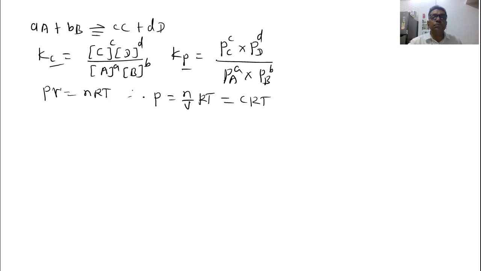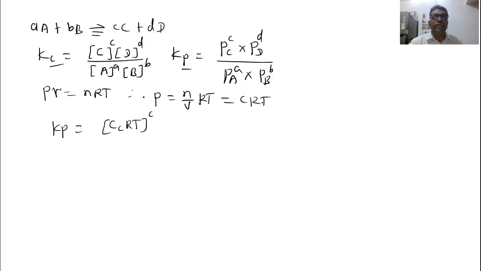So we can put this P into this equation. So let us write here Kp equal to. In place of P we have to write here C. So concentration of the product C into RT raised to power c, because it is raised to power c here.